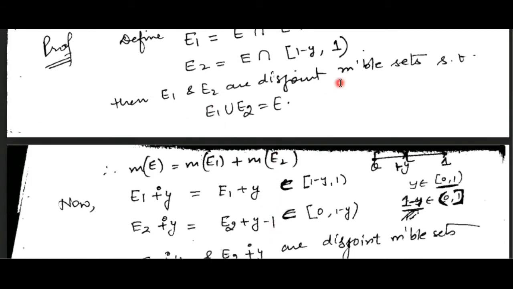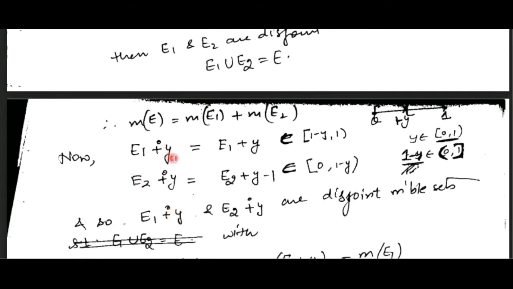Now since they are disjoint and the union is E, the measure of E will be equal to the measure of E1 union E2. But since they are disjoint, this is equal to the measure of E1 plus the measure of E2. So we get that the measure of E is the same as the measure of E1 plus the measure of E2. Now we will see the translate modulo.